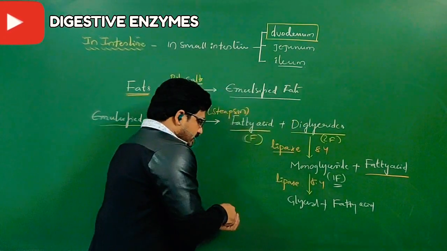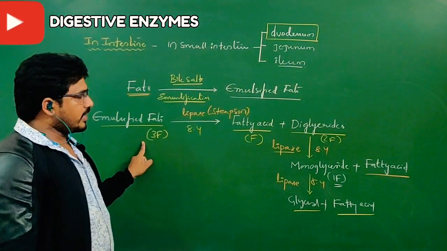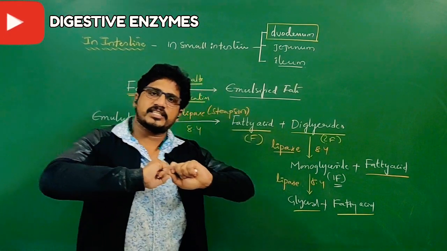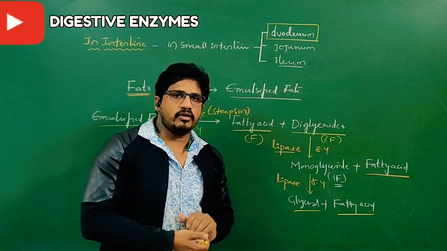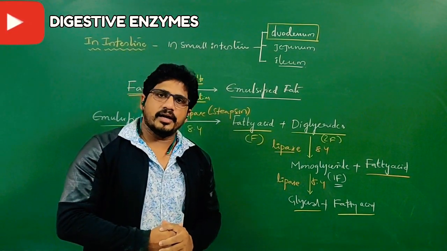So glycerol and fatty acids are the units of fats. Here are the 3 fatty acids: first fatty acid, second fatty acid, third fatty acid. So the fatty acids will be in simple form. Then further absorption takes place. This is how fats are digested only in the intestine, mainly the duodenum.